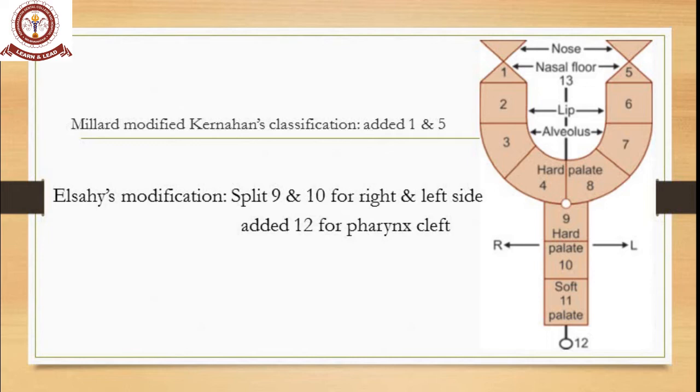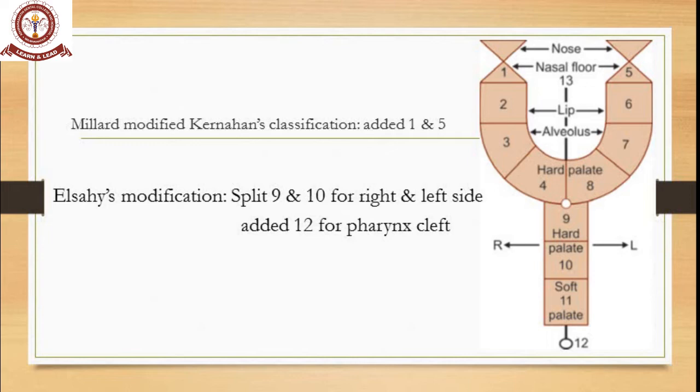If you put a center line extending from the incisive foramen, that is from 9 to bottom, it can be used as two sides, right and left. So that's one thing. Ashley's modification is that he split 9, 10, 11 for right and left side and added 12 for pharynx cleft. So that is another. So, small modifications only.